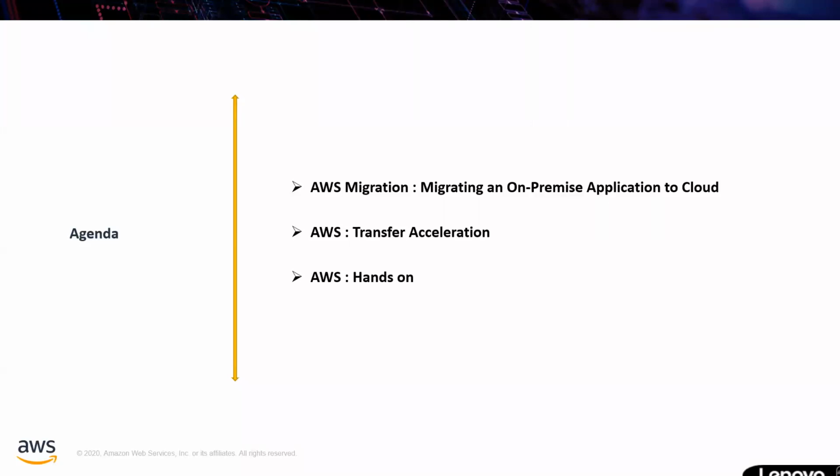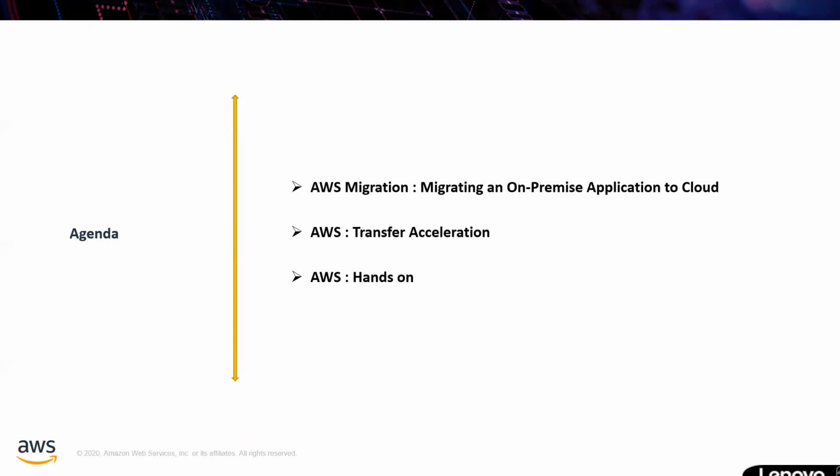Last week we covered AWS Organizations. Unfortunately, we didn't have sufficient time to go through the hands-on last week, so today we are going to do that. And last week we had a discussion about Amazon Glacier, and today we are going to see how we set up Amazon Glacier.